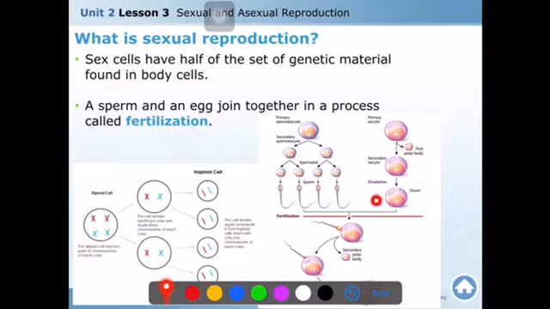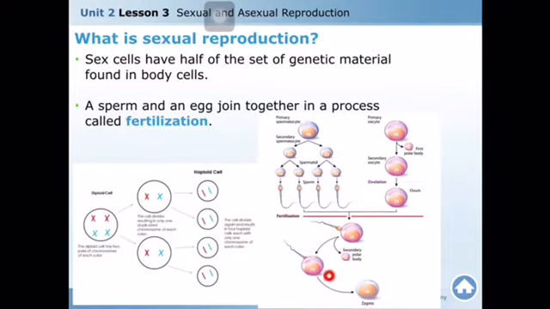Now, what happens? Sperm and egg come together and produce one new organism. 23 chromosomes come from the sperm, 23 chromosomes come from the egg, and when they fuse each other, they become, do you see here, a zygote. The zygote has 46 chromosomes like the parent cells.